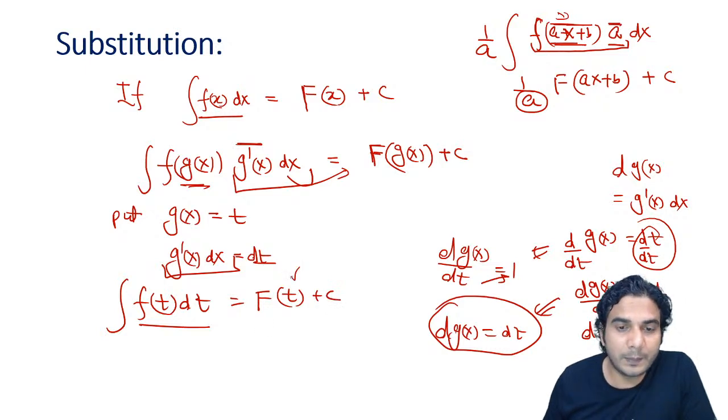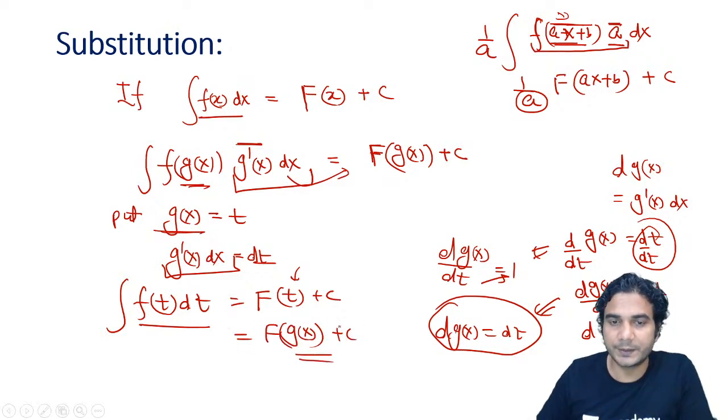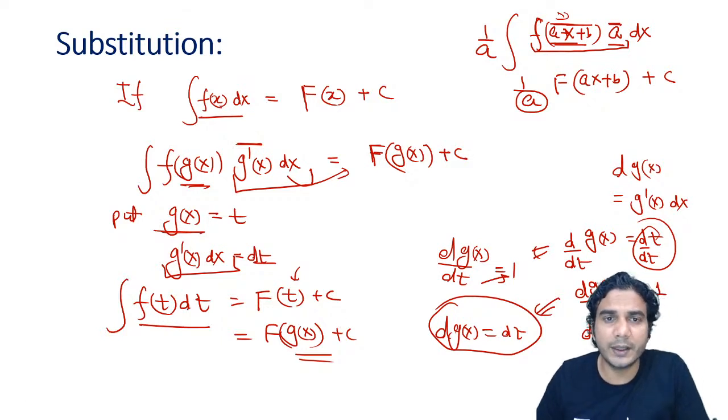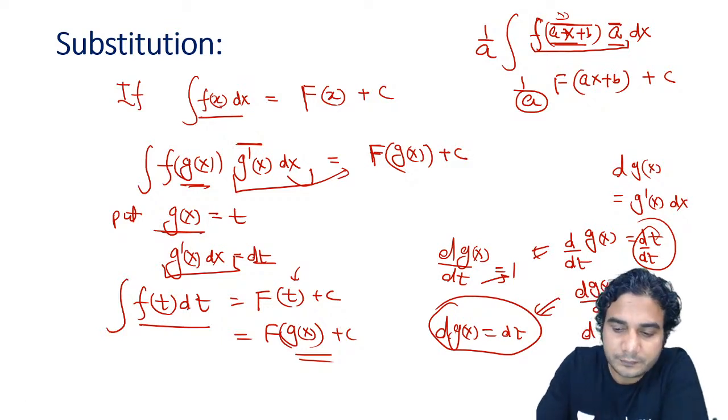And again replace t by gx. So the value of t was gx. So the answer is f of gx plus c. All right, this is the answer, which you can use directly. So let me show you how to use this directly.